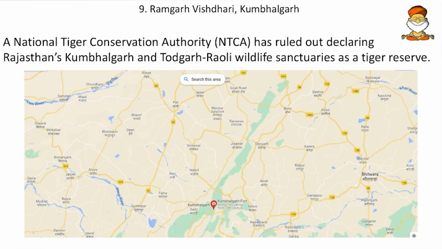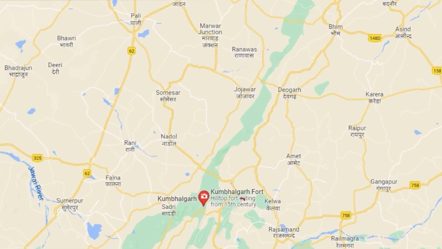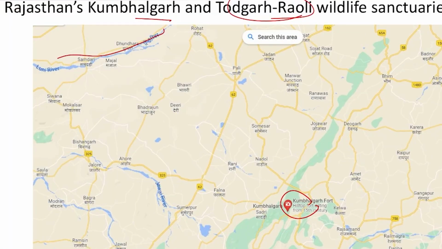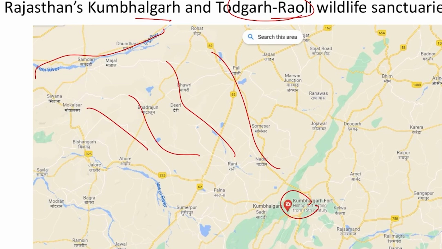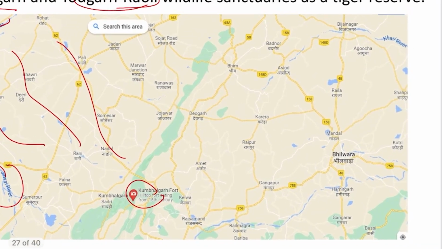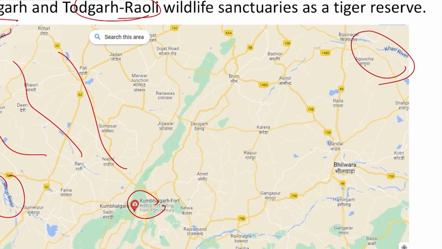Then come to next, the NTCA has ruled out declaring Rajasthan's Kumbhalgarh and Thodgarh Rohli Wildlife Sanctuaries as Tiger Reserve. So friends, as Ramgarh Vishdari got the designation of Tiger Reserve, Kumbhalgarh failed to get it. So here we can see the brief location of Kumbhalgarh. And friends, here the river Luni is flowing. And these are the various tributaries of Luni. And here we can see the Javai River is there. And then the Khari River is present here.